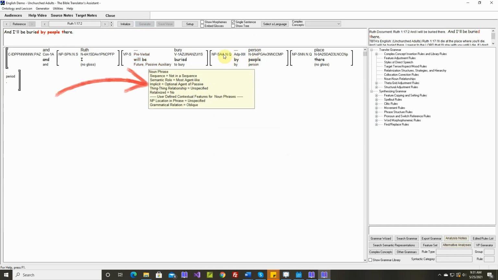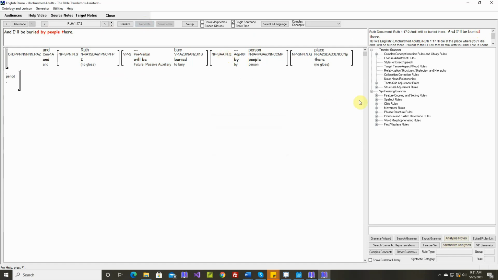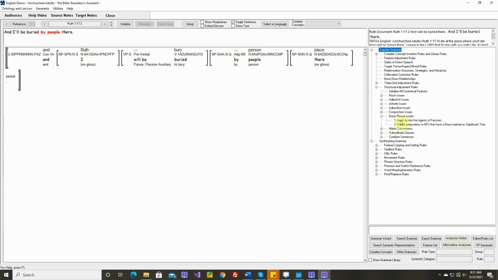Okay, if we look here, implicit is optional agent of passive. And in English we can delete those. So let's write a structural adjustment rule. This will be a noun phrase issue. Okay, insert by into the agents of passives.